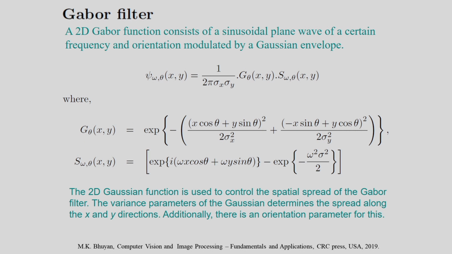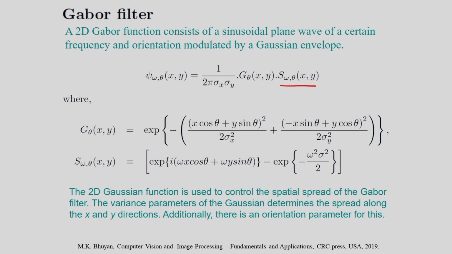The next one is very important, and that is the Gabor filter based texture representation. I can extract texture features by using a Gabor filter. So what is a Gabor filter? A 2D Gabor function consists of a sinusoidal plane wave of a certain frequency and orientation modulated by a Gaussian envelope. That means I am considering a 2D sinusoidal function.